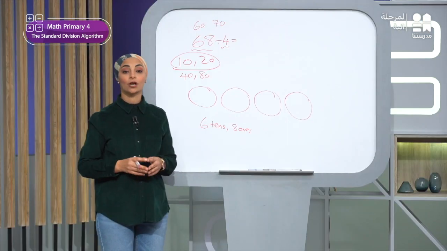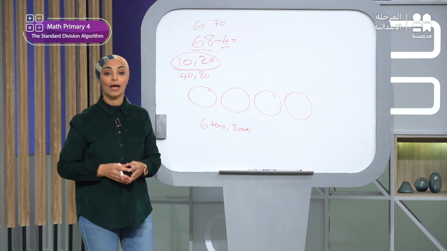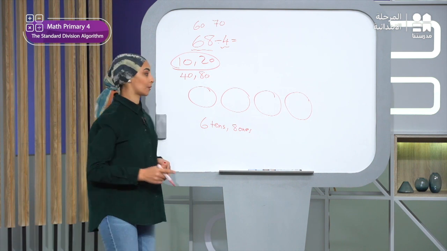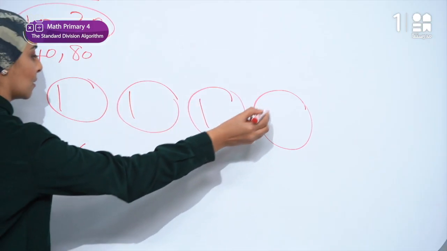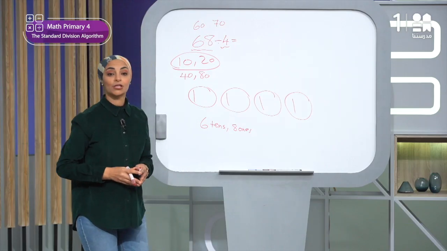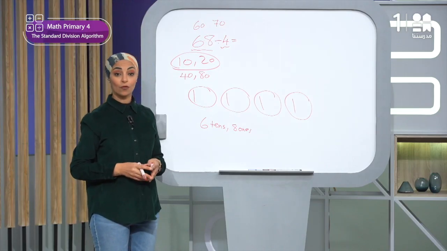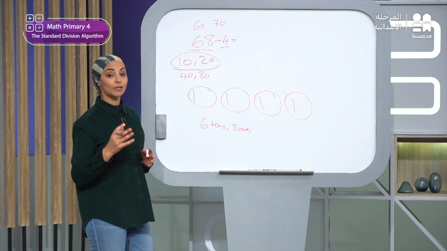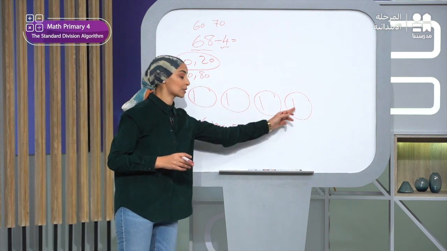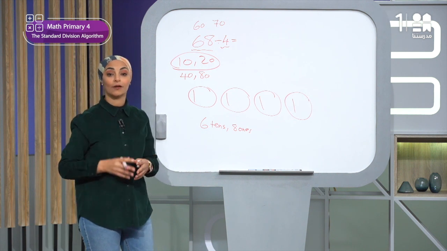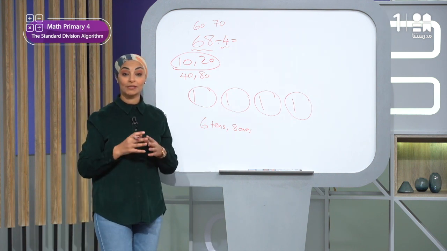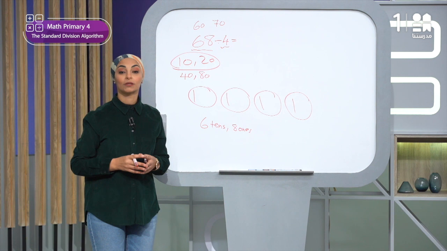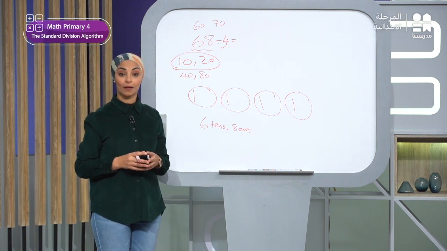Okay, then we will start distributing. I will start distributing the 10 bars among the circles. I will put 1 bar in each circle. Okay? So here 1, 2, 3 and 4. Right? So we will have 2 ten bars left over. I can't put 1 more bar in each circle, because to be distributing over circles, the number of tens must be the same in the 4 circles. So here I have 2 left over. So we will regroup the 10 into 10 ones. I will turn each 10 into 10 ones. So now I have 20 units left, right?